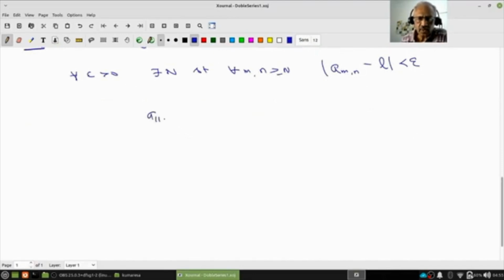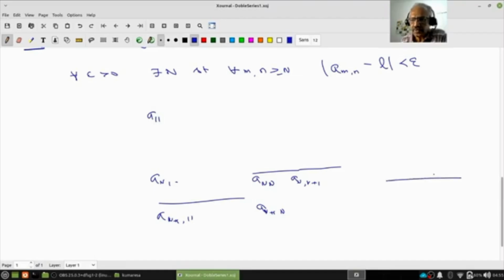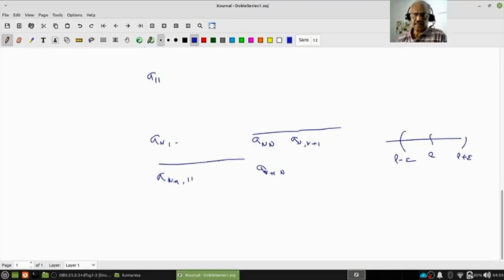I have a_11, here a_N1, and a_NN. After that, a_N+1,N and a_N+1,N+1, and all these follow onwards. They should be within the interval L minus epsilon to L plus epsilon. Starting from here and going all the way down, everything should be within this. Do you understand the picture?